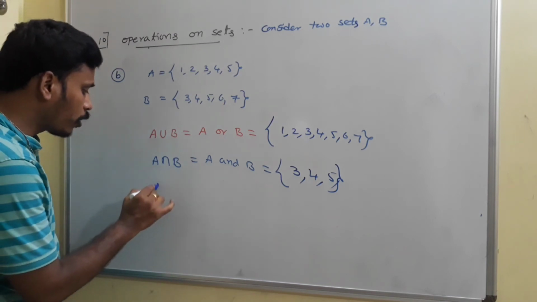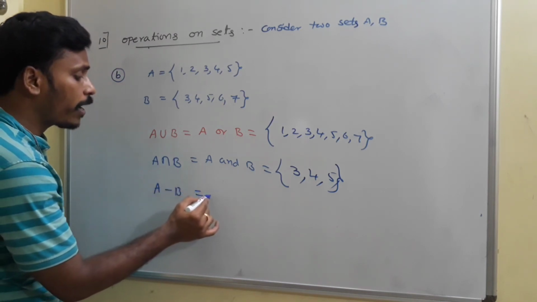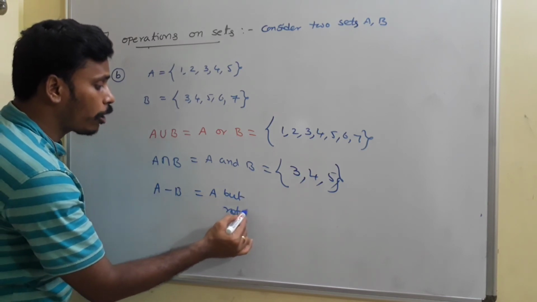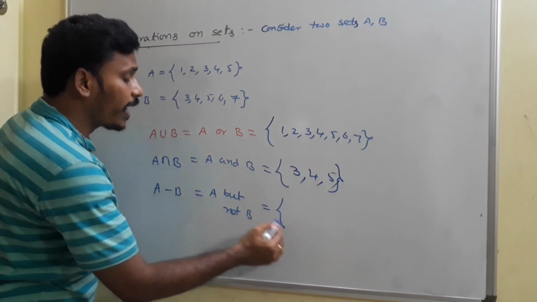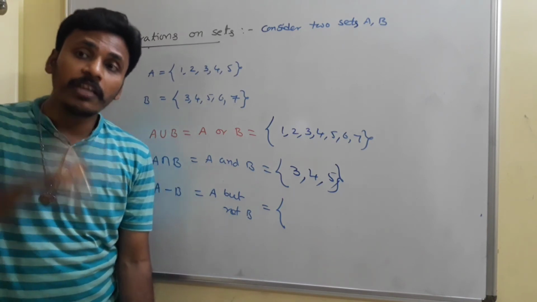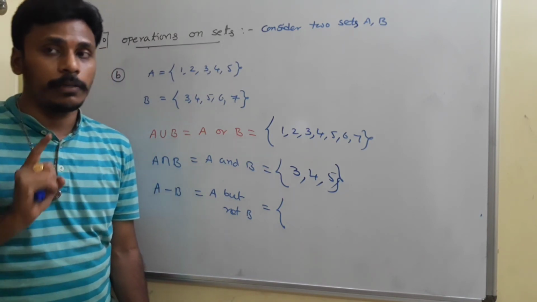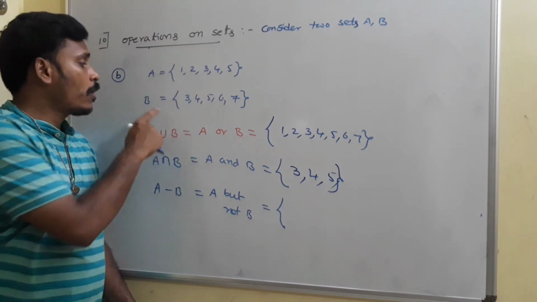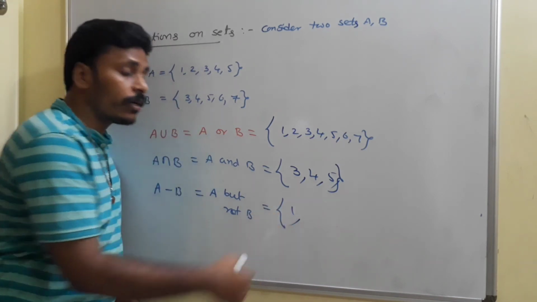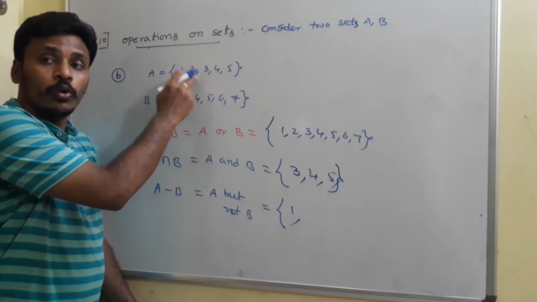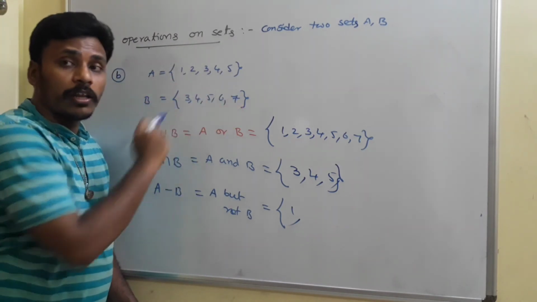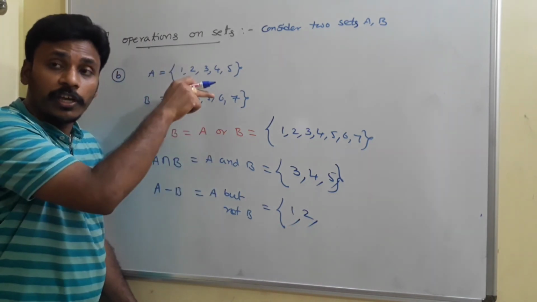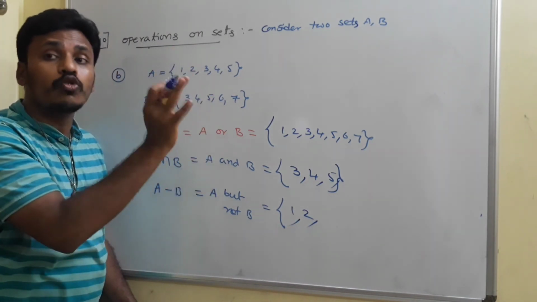Whereas A minus B means A but not B. You need to take an element that is in A but not in B. 1 is in A, 1 is not in B, so you need that 1. 2 is in A, 2 is not in B, so you take that 2. 3 is in A, 3 is in B also, but you don't want it.